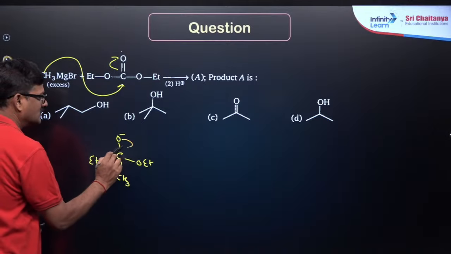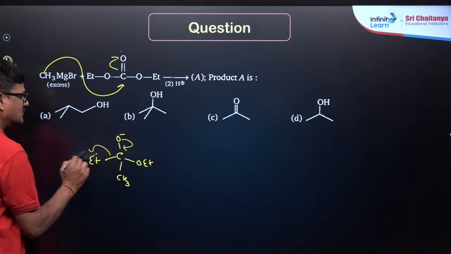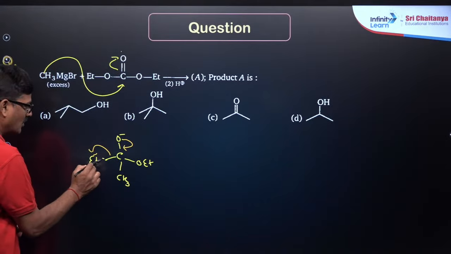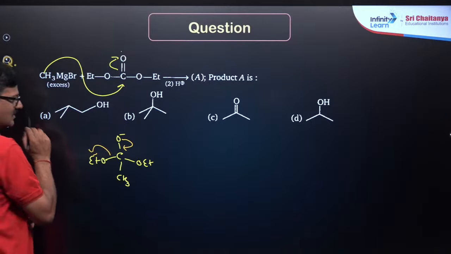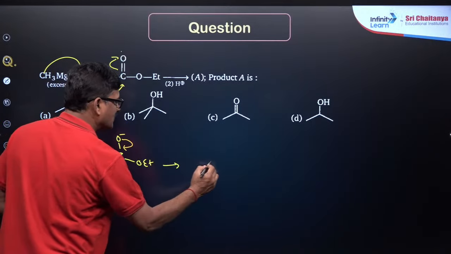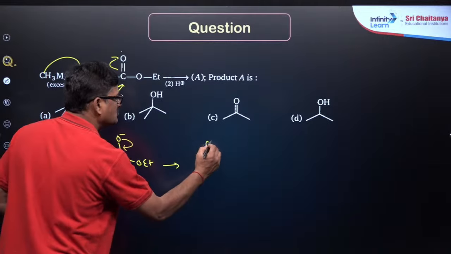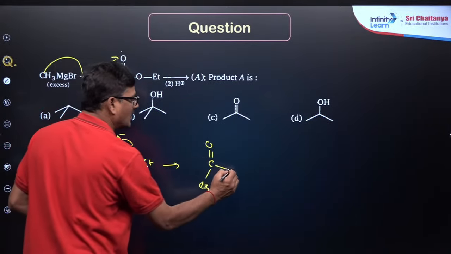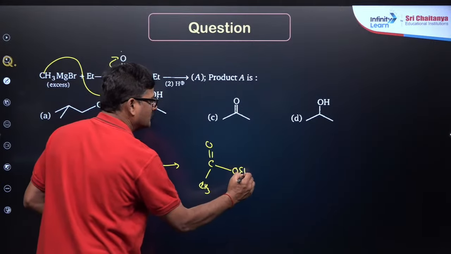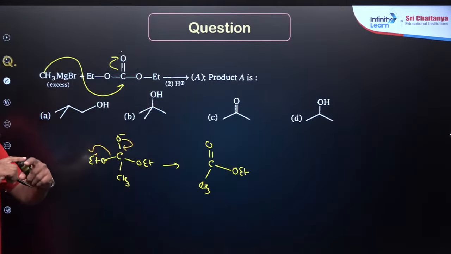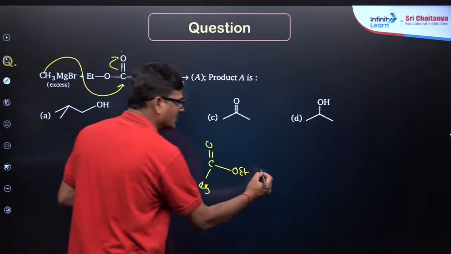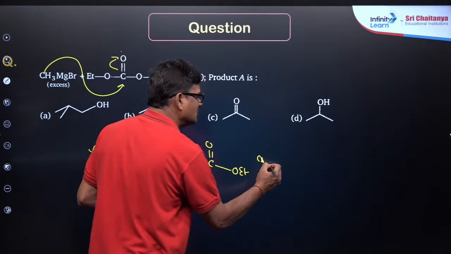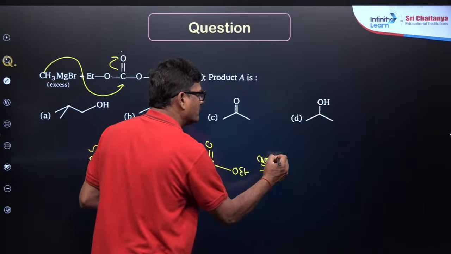Now this comes out like this. This leaves as ethyl alcohol. So two gives rise to CH3 and OEt, right? And I want to use the Grignard reagent CH3MgBr one more time.